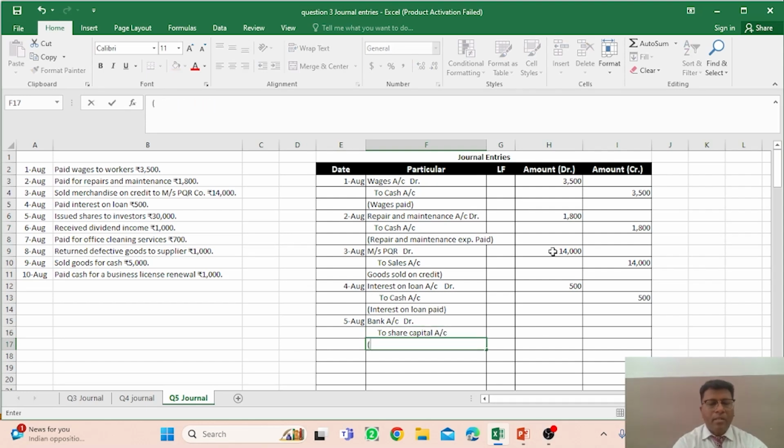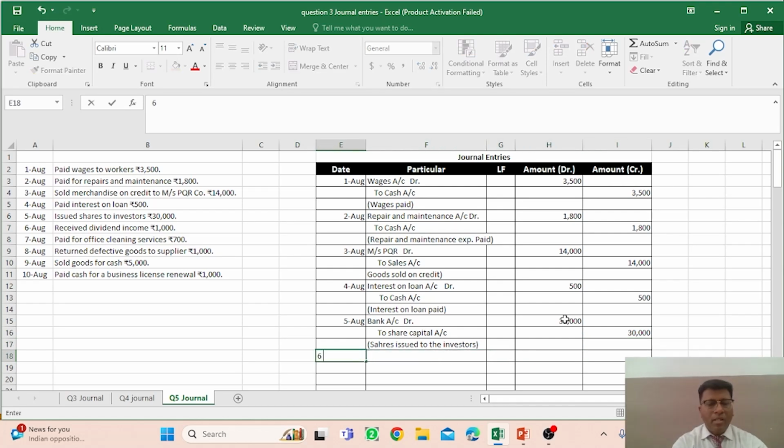And what is the narration? Shares issued to the investor, right? And what is the amount of this transaction? 30,000, so you have to mention in the debit and credit side the same amount, that is rupees 30,000.